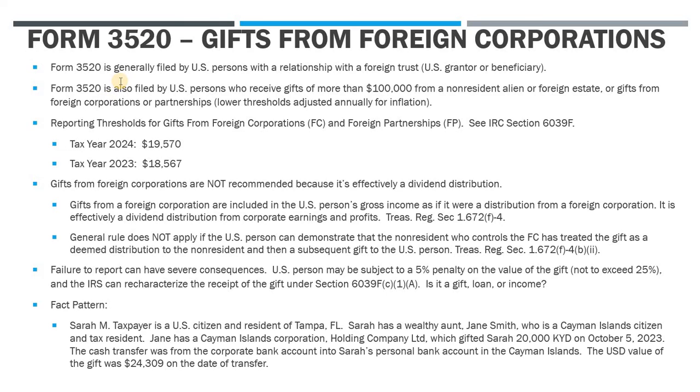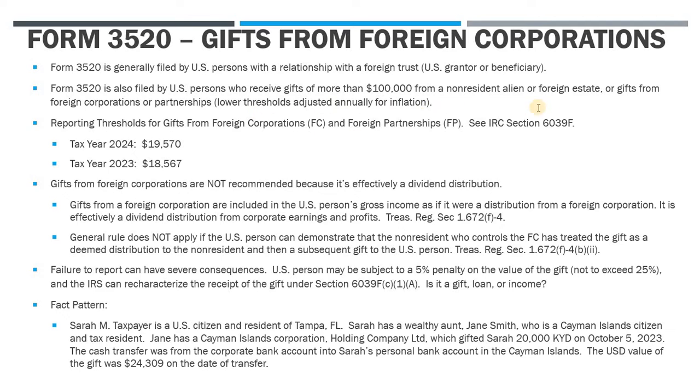And we've also got just one slide covering some background on these gifts from foreign corporations and some more details on the fact pattern itself. So generally the 3520, we're seeing these filed because a U.S. person has some type of relationship with a foreign trust. So they're the beneficiary or they're the grantor, and they need to file for those reasons. But the 3520 is also required when U.S. persons receive gifts from non-residents. So these are non-resident individuals, foreign estates, or foreign corporations or partnerships.